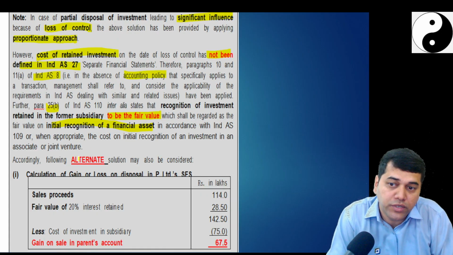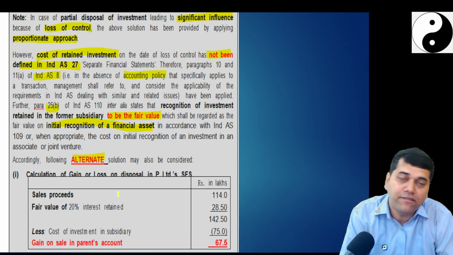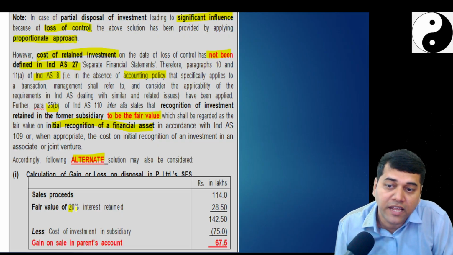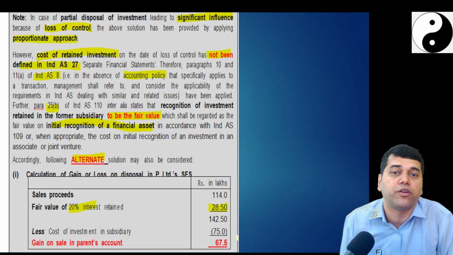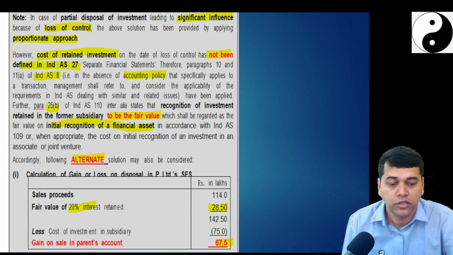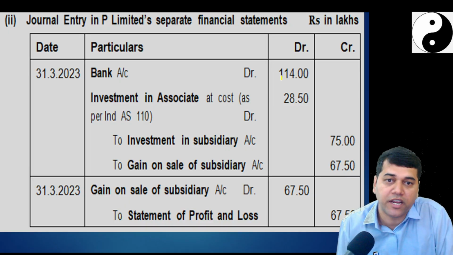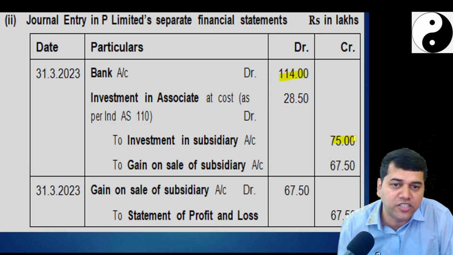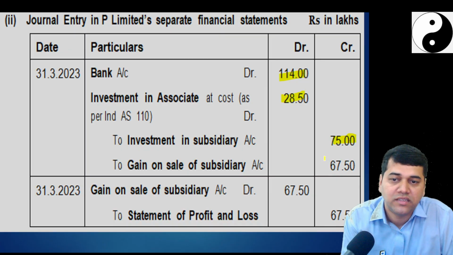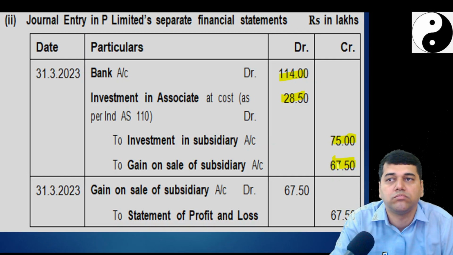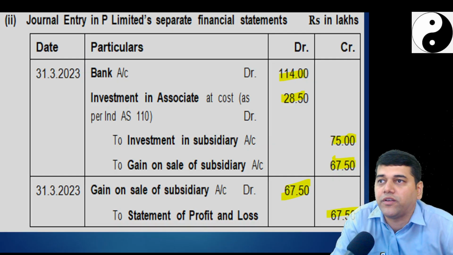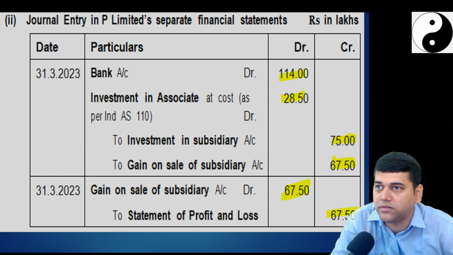So if some students would have assumed that I will recognize my investment in associate, which comes for the first time, at fair value, the fair value of the retained investment would have been 28.5 and my gain would have come down to 67.5. So in that case, my journal entry would have been 114 and nobody can change these two numbers. But the fair value, if you increase, that much gain is going to come down. In that case, what you transfer to P&L account is only 67.5. You followed this methodology, doesn't matter.